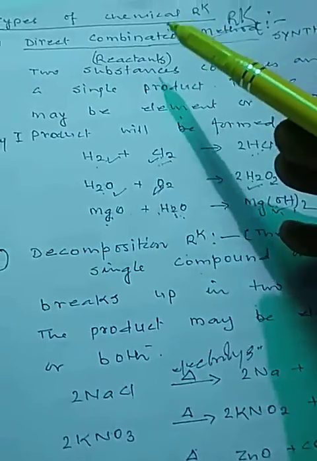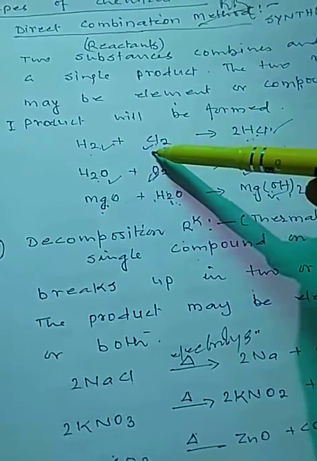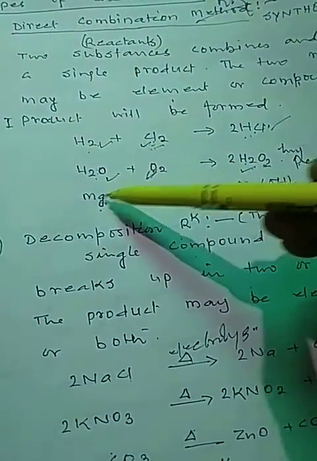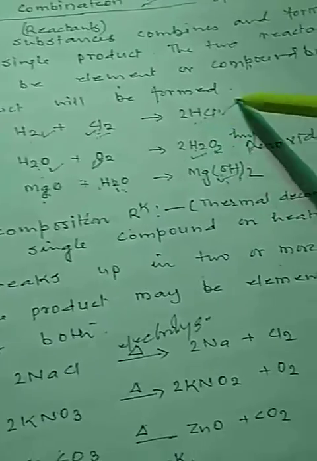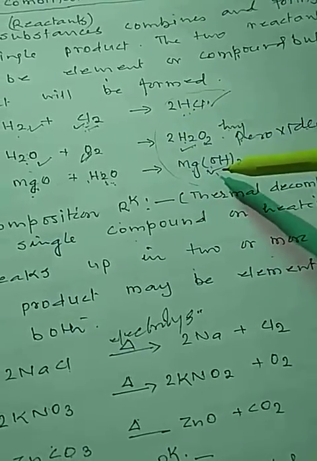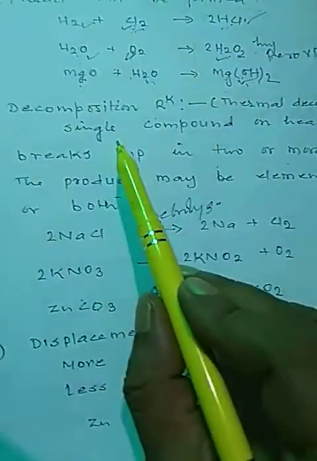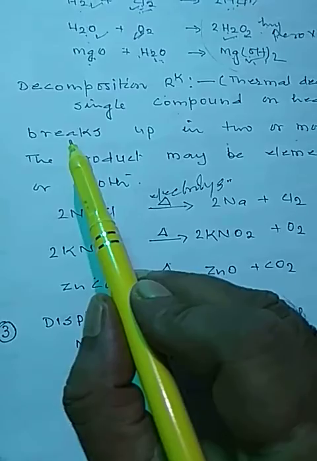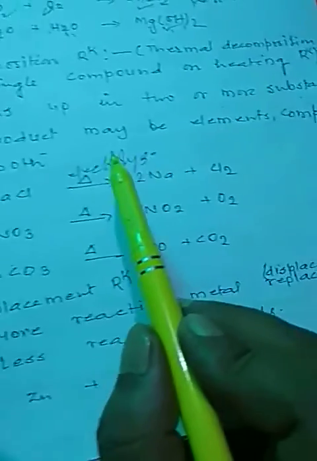So in direct combination reactions, 2 reactants will be there. Both the reactants may be elements, both the reactants may be compounds, or one may be an element, another one may be a compound, but the product will always be a single product. Then decomposition reactions. In these reactions, a single compound on heating decomposes, dissociates, breaks up into two or more substances.